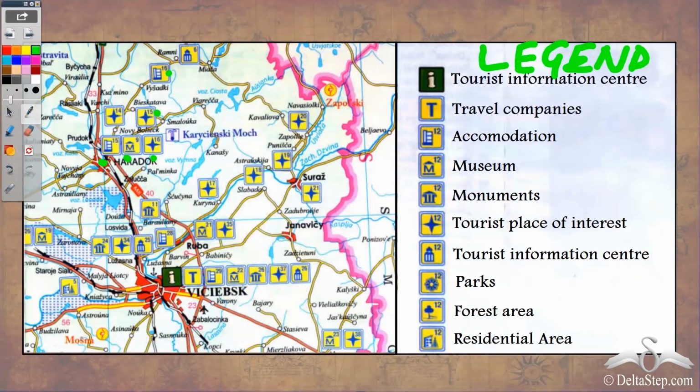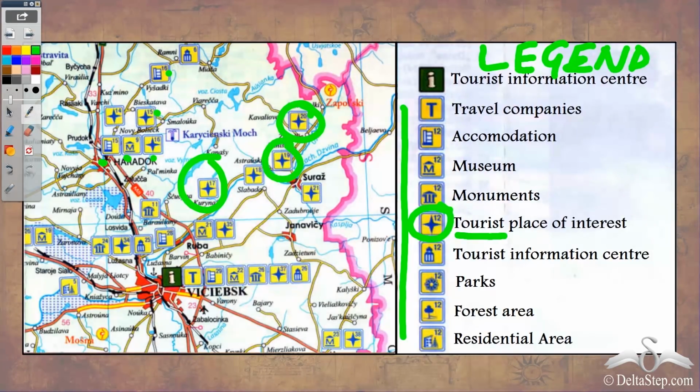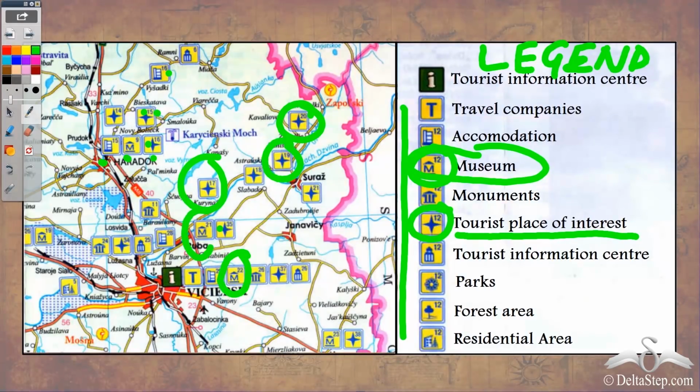So this is giving information about every symbol that has been used. So for example, you see a lot of these symbols all around. So what are these? Well, let's see. These are tourist place of interest. So all these symbols in the map which you see are tourist place of interest. Similarly, let's see, these are the museums. So you see, this is the symbol for museum. So where do we have museums in the city? Here is a museum, here is a museum, here is a museum.